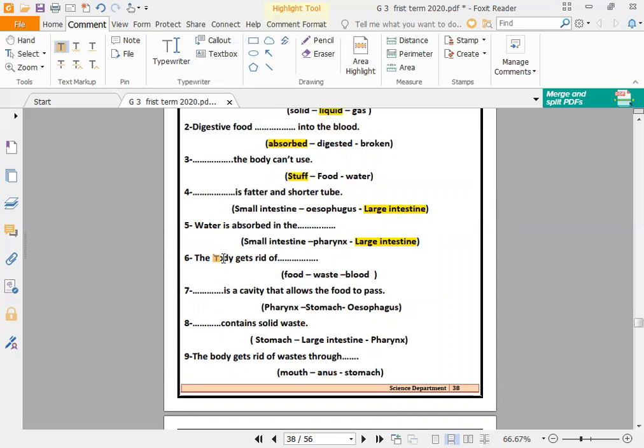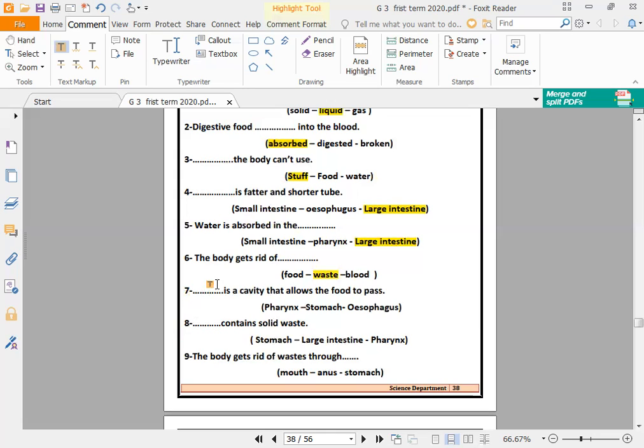Number six, the body gets rid of dots. Get rid of means make it out. The body makes out food? No. Waste? Yes, get rid of waste. We don't use it, we don't need it. Get rid of blood? No, it will not be blood. So the answer will be the waste.